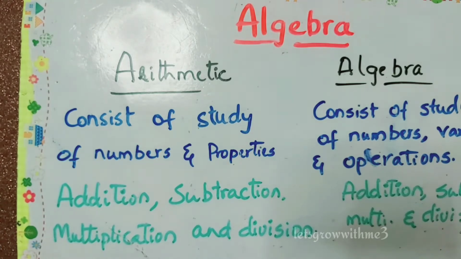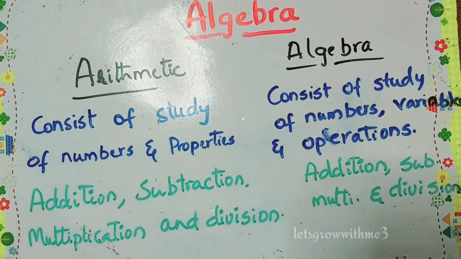In algebra the definition is the same, but you have one extra thing, which is called variables. Algebra consists of the study of numbers, variables and operations: addition, subtraction, multiplication and division. So the only difference between arithmetic and algebra is that we are introducing one new thing, called variables. Now we will see what you mean by a variable.